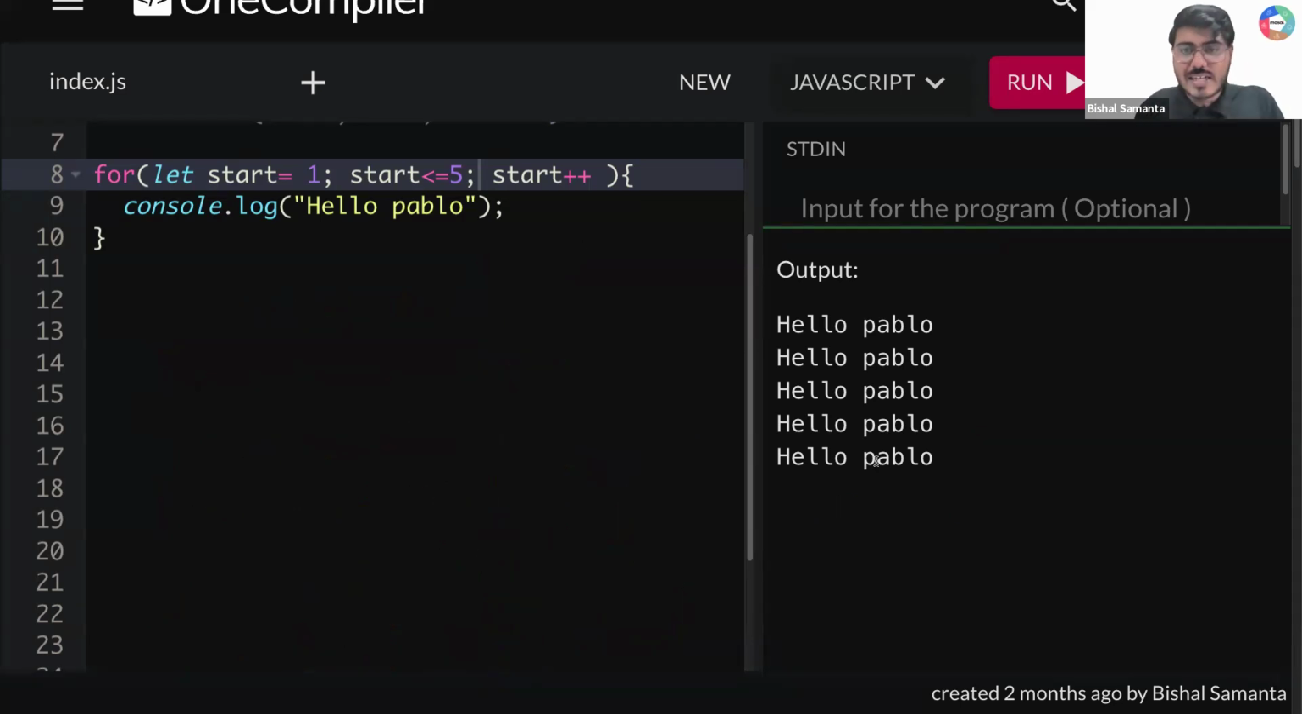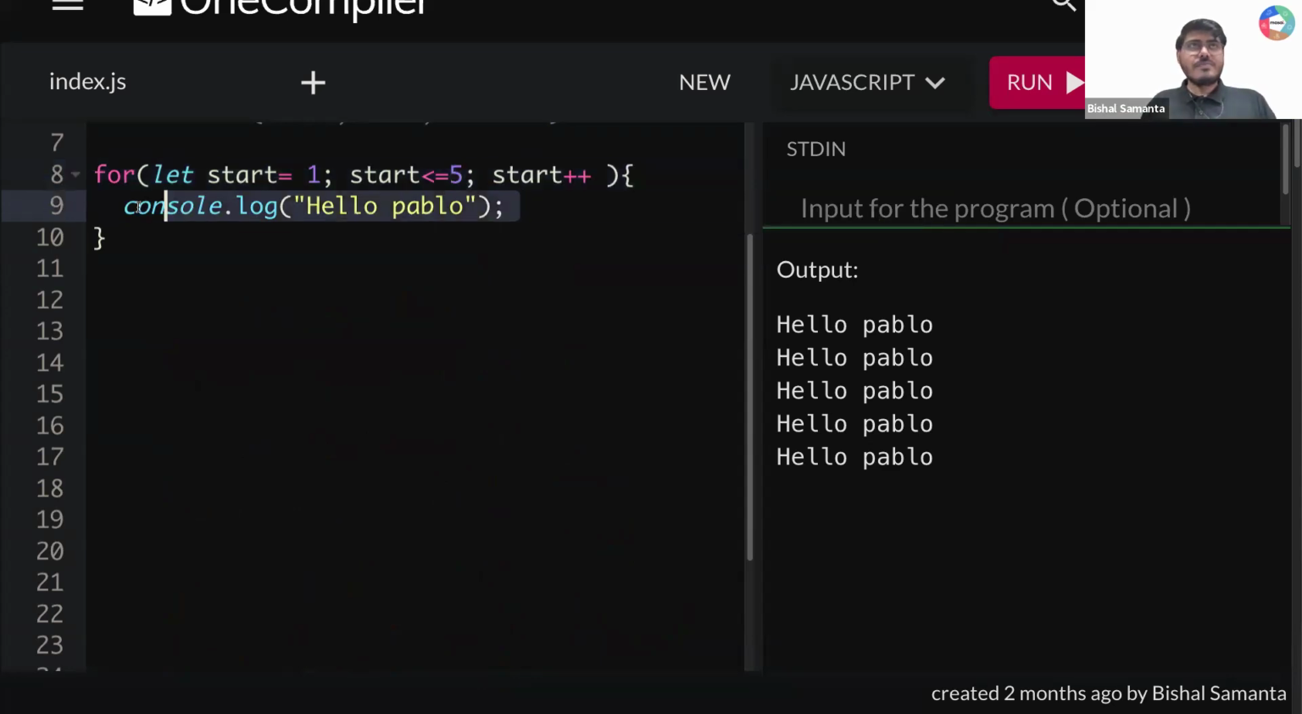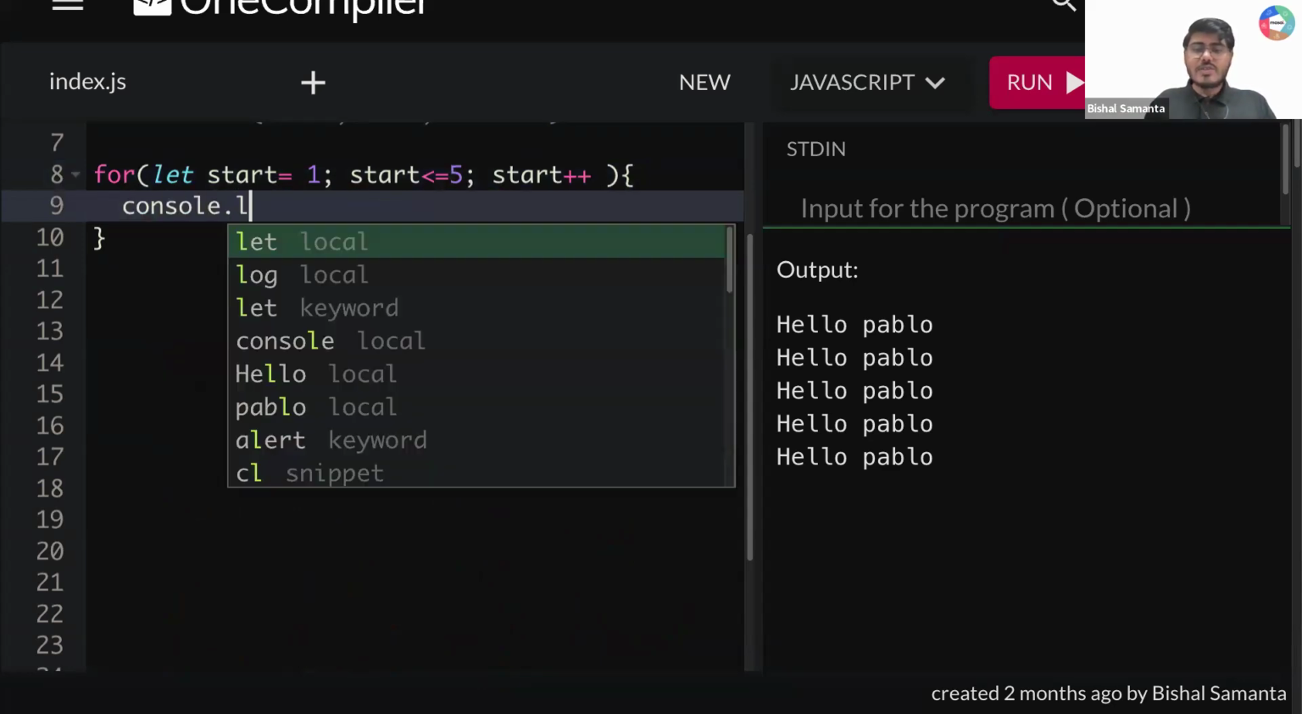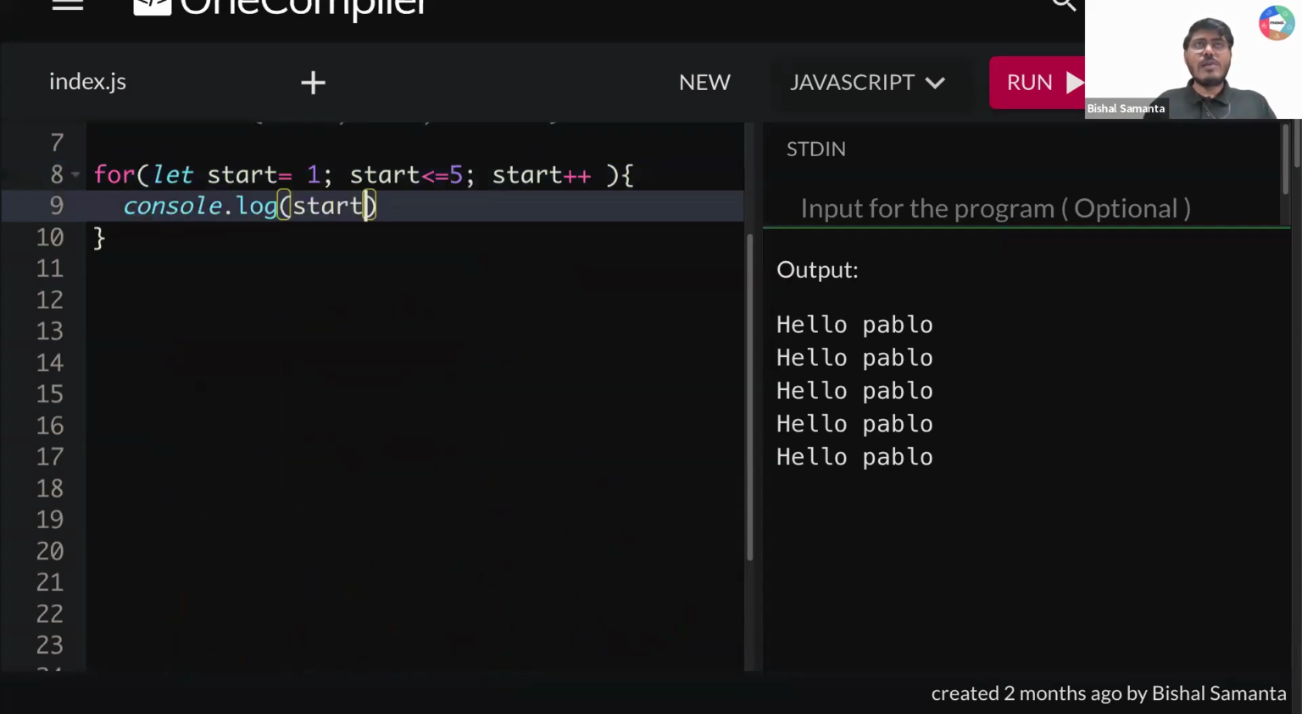So is that wow, guys? Understood? If I write here 100, how many times will it run? It will run 100 times. That is the wow part of it, right? Okay. Now tell me, here I'm writing 5, okay? And now instead of console.log hello Pablo, I'm writing here console.log start. Can you tell me what my output will be? What should be my output if I run console.log start?